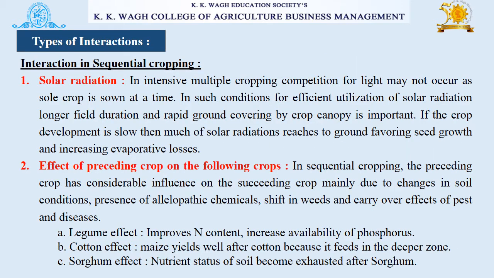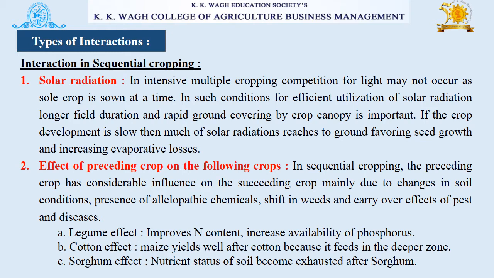Let's see the interaction in sequential cropping. First is solar radiation. In intensive multiple cropping, competition for light may not occur as a sole crop is sown at a time. Then next is the effect of preceding crop on the following crops. In sequential cropping, the preceding crop has considerable influence on the succeeding crop, mainly due to changes in soil conditions, presence of allelopathic chemicals, shift in weeds, and carryover effects of pests and diseases.